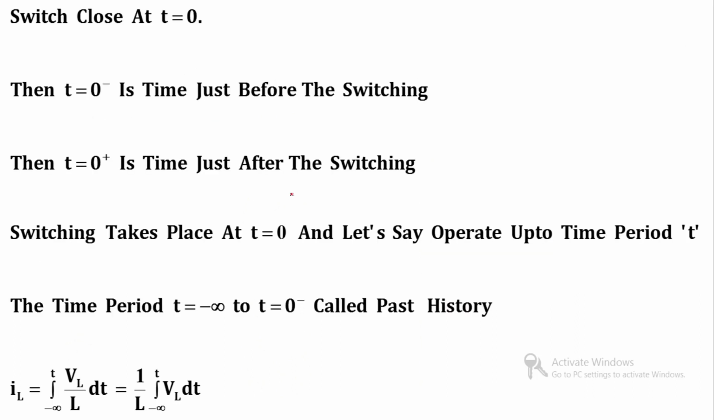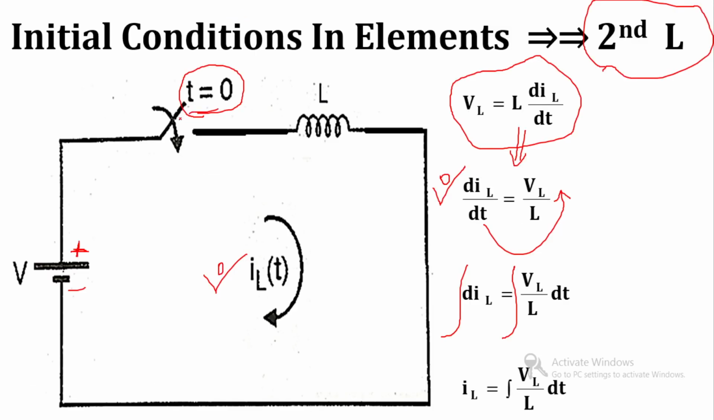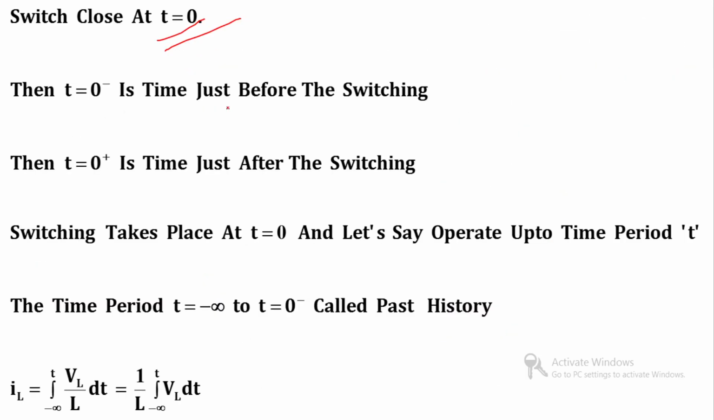Now, consider that the switch closes at t equal to 0. t equal to 0 minus indicates the time just before the switching instant. t equal to 0 minus stands for time before switching, and t equal to 0 plus is called the time just after the switching. So, switching takes place at t equal to 0.